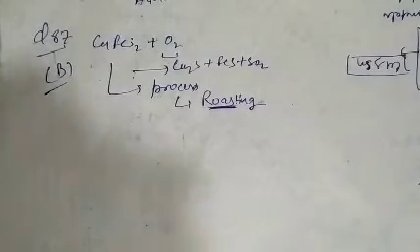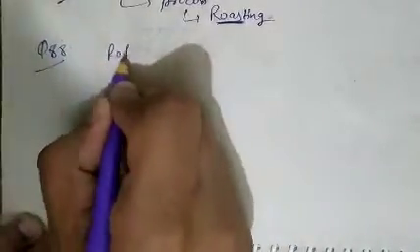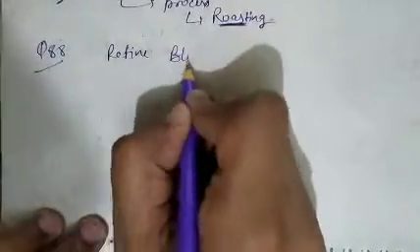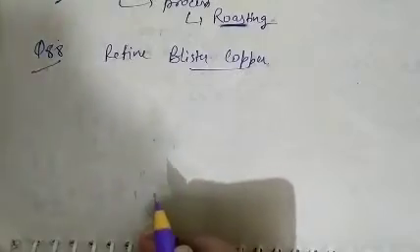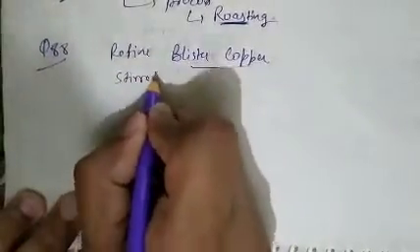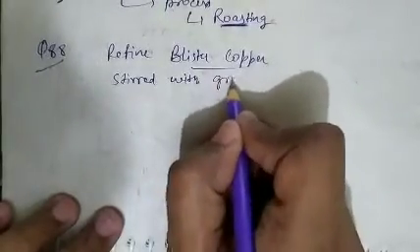See question number 88. In order to refine blister copper, it is melted in a furnace and stirred with green logs of wood.